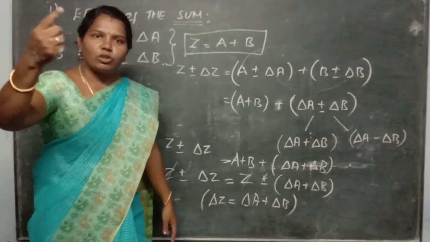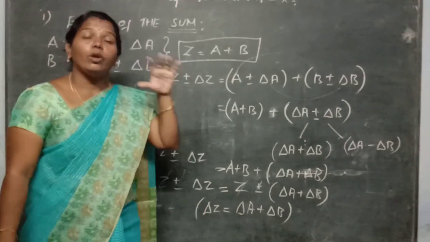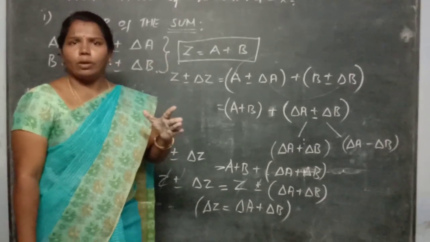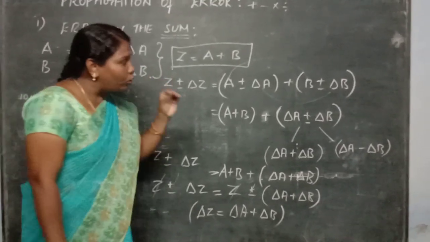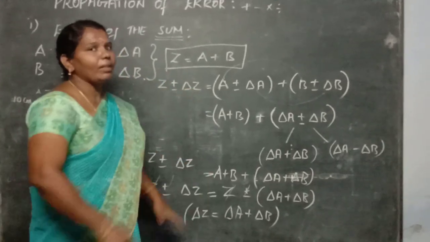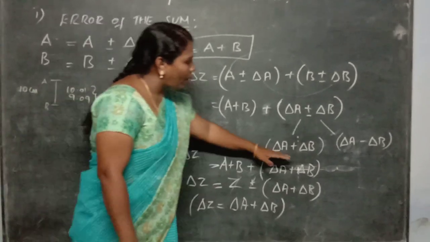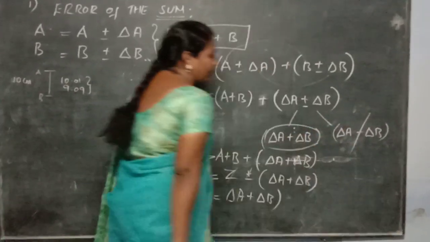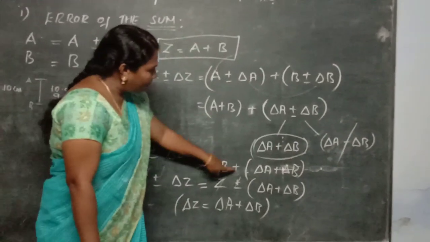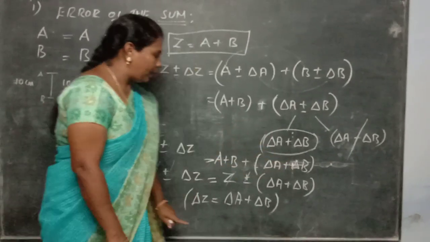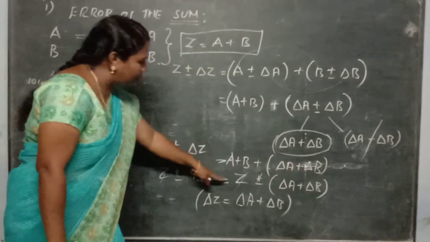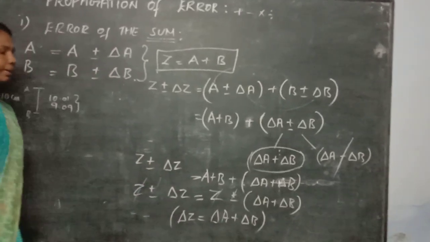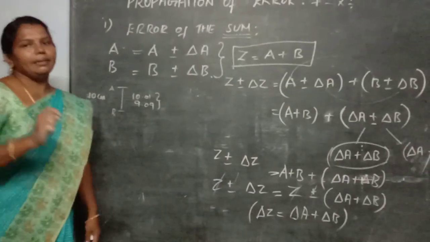So this means it has two chances. Either it may be positive or it may be negative. Now we are going to look only for the maximum value, so you can take the positive only. The absolute error is always contained in the form of the positive only. So you can take the form delta a plus delta b. This term only you have to take and you should avoid the other term. Therefore you get a plus b plus delta a plus delta b. Then a plus b you can put as z. So cancel all those common terms in the LHS and RHS. We get delta z is equal to delta a plus delta b. Okay.